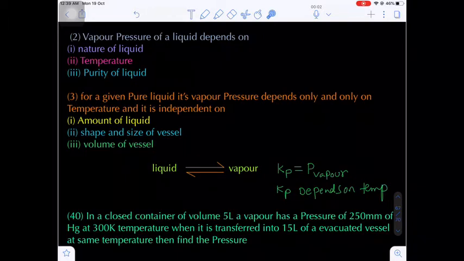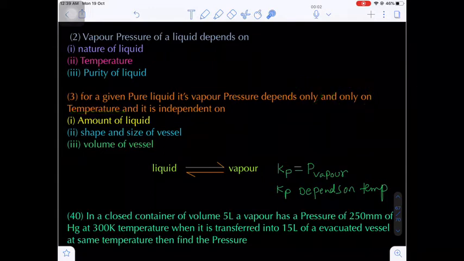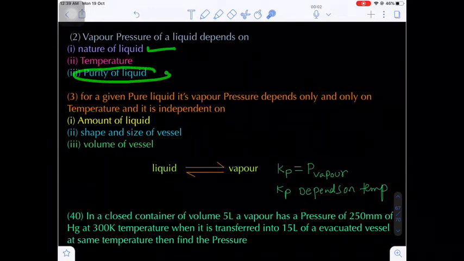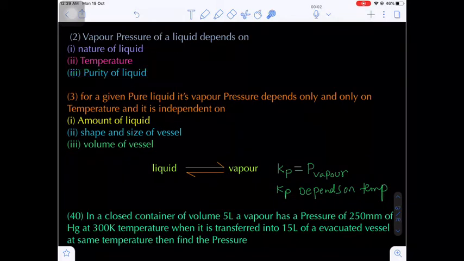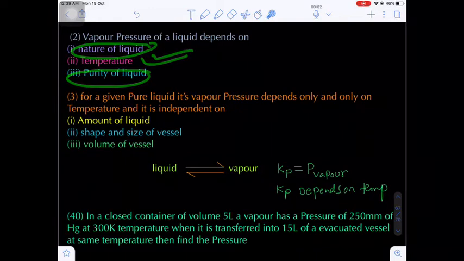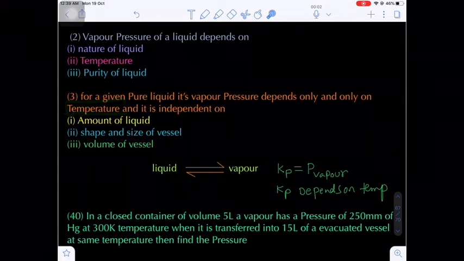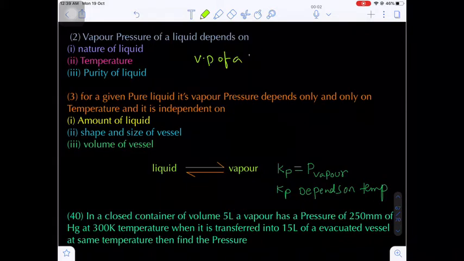Now, especially for a given pure liquid, we are considering the liquid to be pure, and the vapor pressure depends only and only on the temperature, because the liquid is fixed. No pure, no impure, that means the liquid is pure and fixed, so the remaining factor governing the vapor pressure is only one, that is the temperature. So one more important thing: the vapor pressure of a liquid, it is given in the numerical.